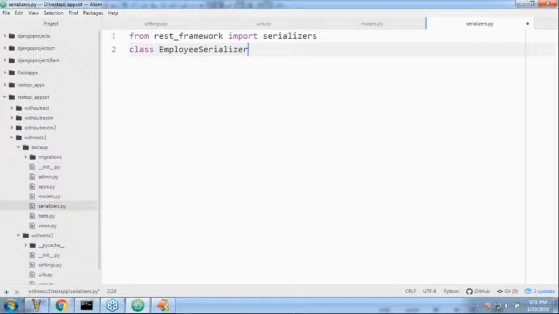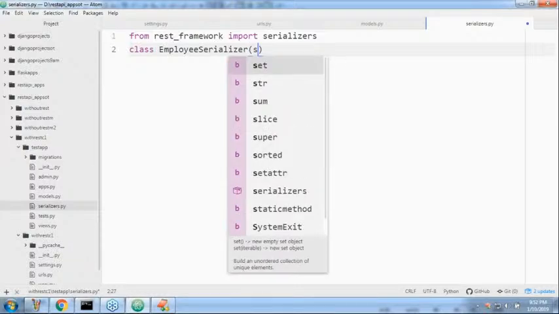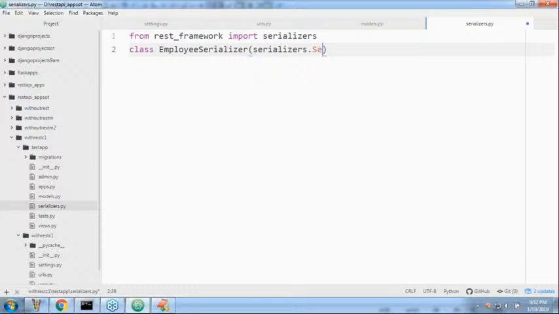Employee serializer is the child class of serializers.Serializer. Observe that carefully, sir, just like forms.Form. Next time we take a file with some other name. You can take any name, but usually the file which contains serializers, we take serializers.py. If you don't want to use serializers.py, you can take sema.py also, but it is not recommended. Clear up to this?